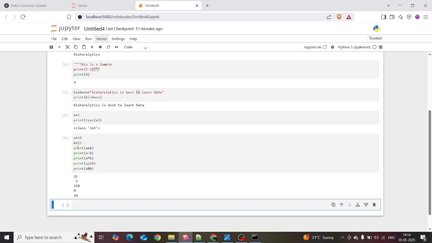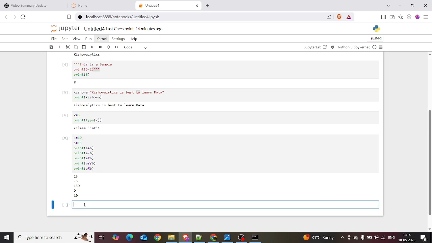It gives the right output. 10 plus 15 is 25. 10 minus 15 is minus 5. If you want to multiply 10 into 15, it's 150. If you divide, it's 0. If you want to see the remainder between 10 and 15, it's 10. That's it for the arithmetic operators.